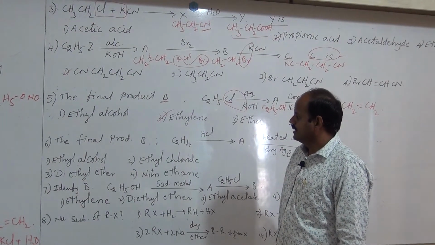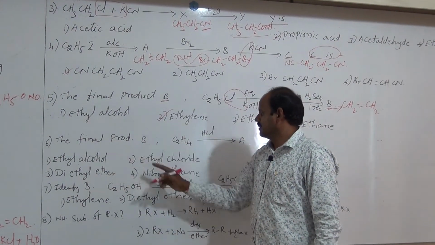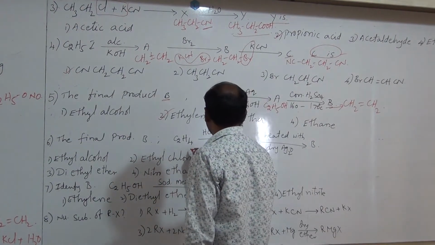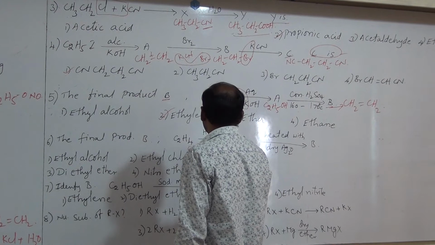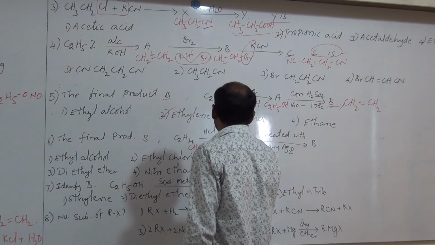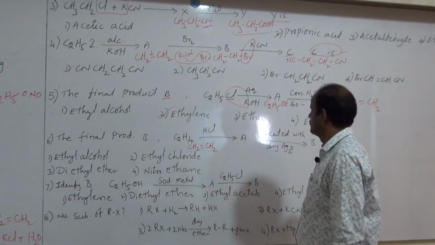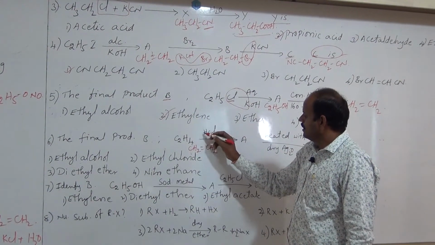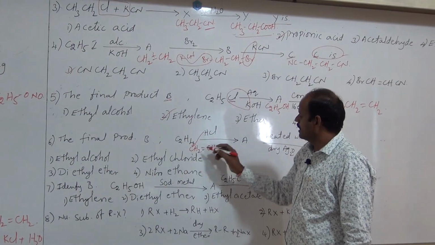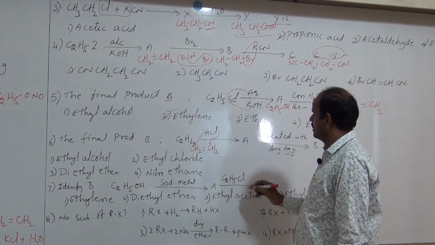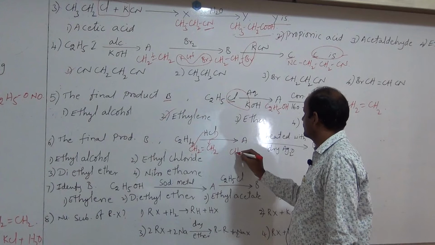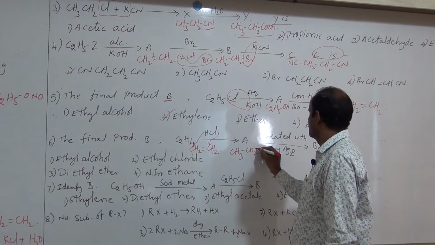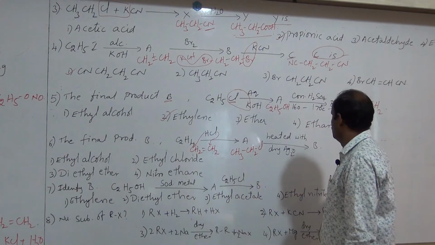Then what is the next bit? The final product B of the following reaction. Which reaction is given here? CH2=CH2, ethylene, an alkene, reacts with HCl. So this hydrogen attacks this carbon, Cl attacks this carbon. Then we get CH3CH2Cl. This only.